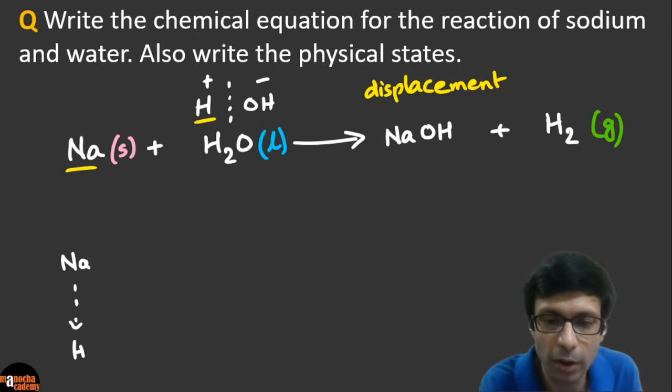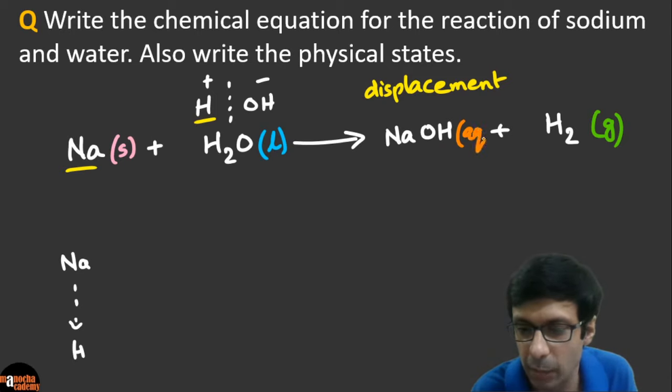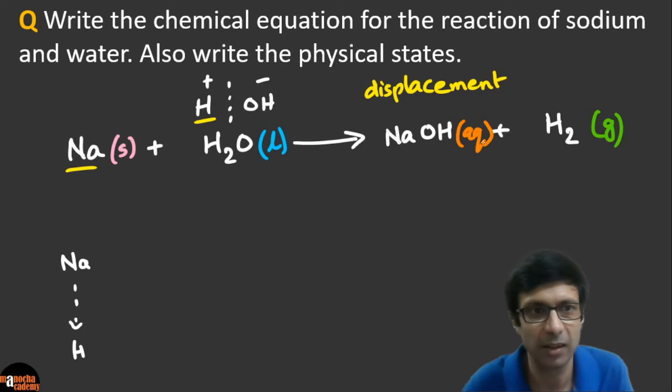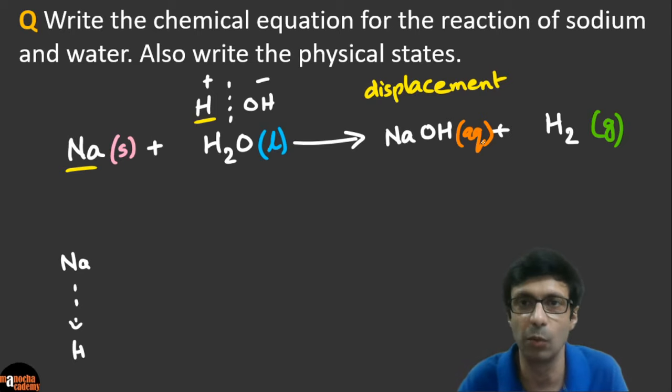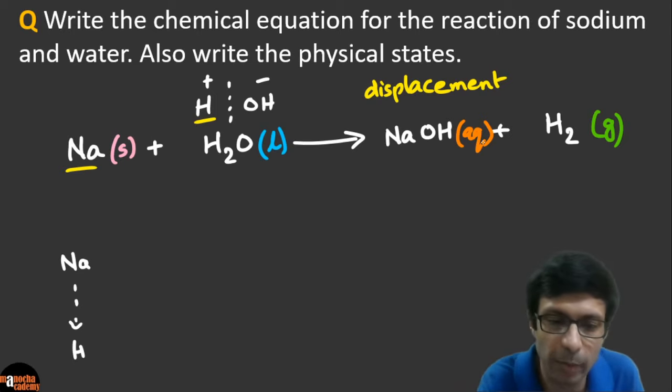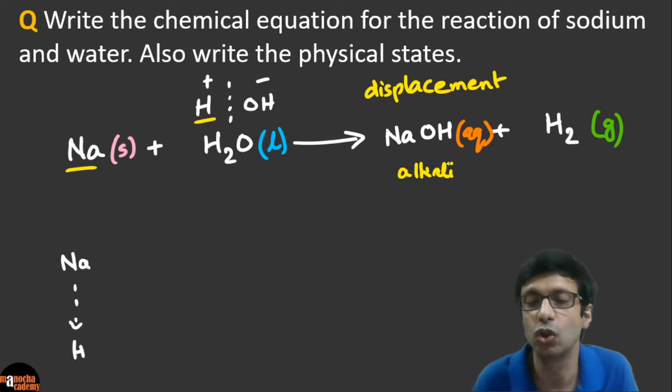So its state is going to be aqueous. So let me write AQ over there. So this is aqueous. It's not solid and definitely not a liquid here. It's dissolved in water, because sodium hydroxide is an alkali, a base which is soluble in water.